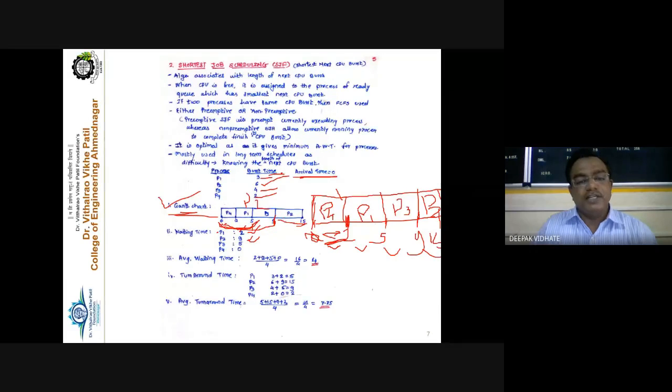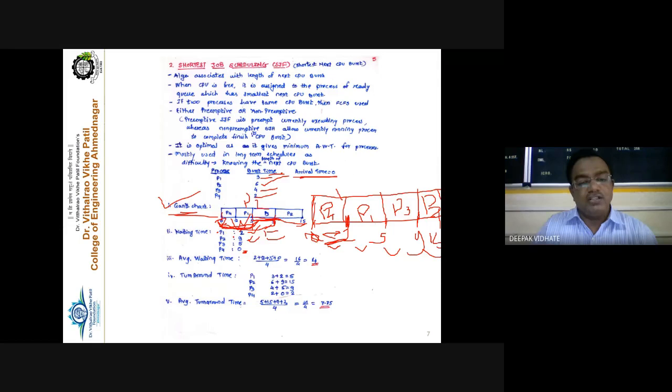Why 5? Because it has to wait from 0 to 5 milliseconds, and after 5 milliseconds, P3 gets the CPU, and this time 5 to 9 is actually the execution time of the process. This is the execution time, and this is the waiting time for the P3 process, right? And for P4 it does not have to wait, because when you start your system at the 0th millisecond, P4 is immediately taken for the execution. So there is 0 waiting time for the process P4.